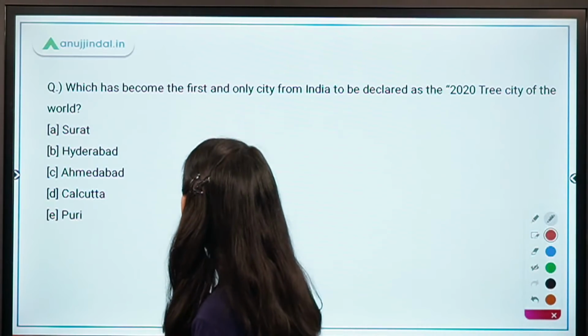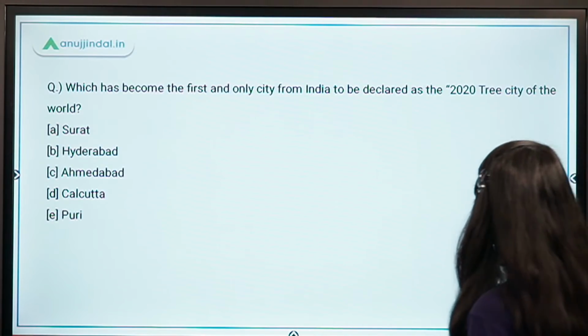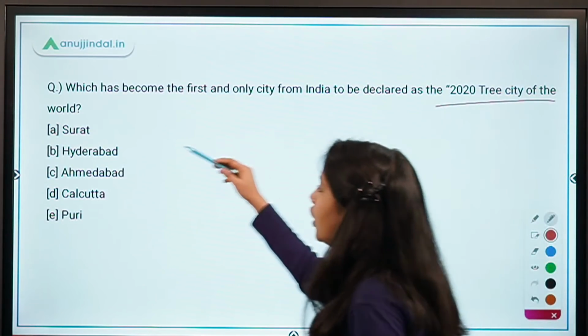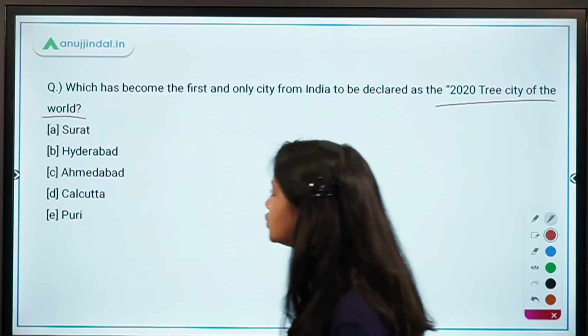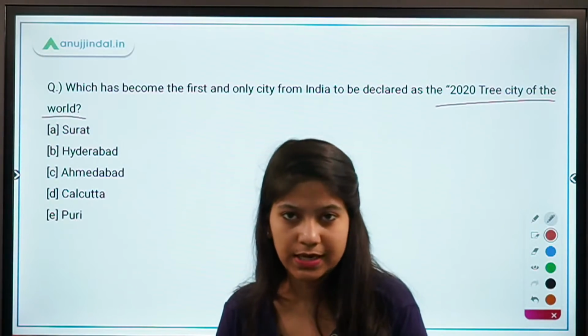Okay, which has become the first and the only city from India to be declared as the 2023 Tree City of the World? Surat, Hyderabad, Ahmedabad, Calcutta and Puri. Which one is the right answer?